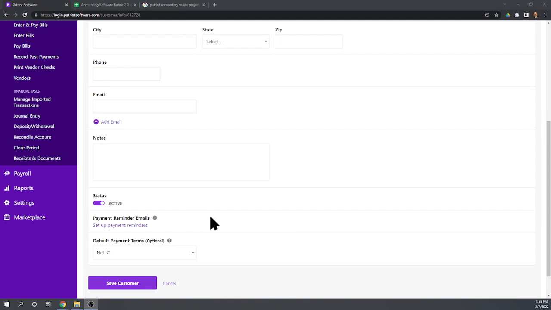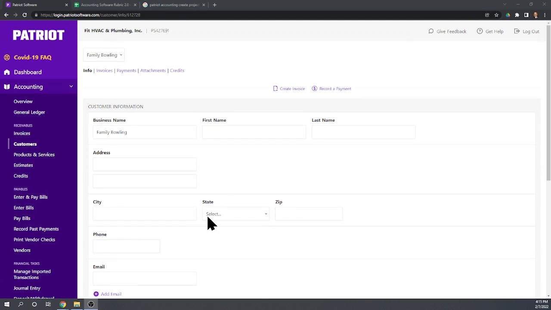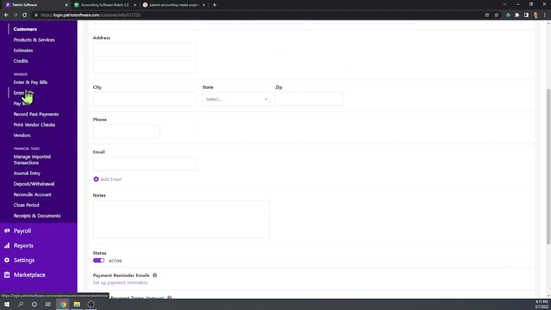Okay, done a little research. It does not appear there is any sort of project or job accounting in Patriot Accounting. So you can't track income and expenses by particular jobs. Okay, so let's go ahead and record the expenses for this bathroom renovation, even though we're not going to be able to assign them to projects. So let's go to Enter Bills. Have we saved this? Let's make sure we save the customer. Okay, and let's enter bills.